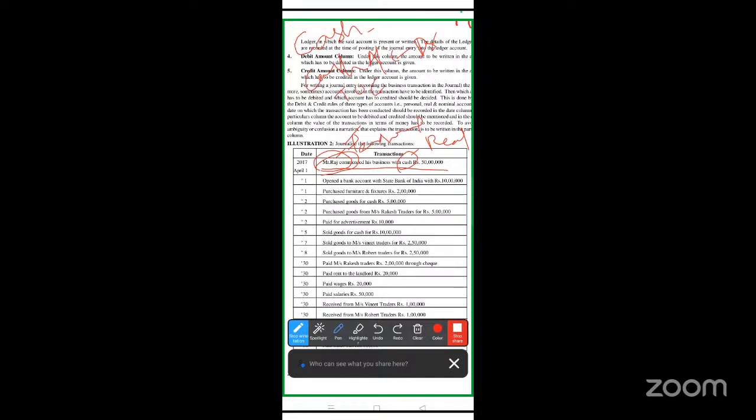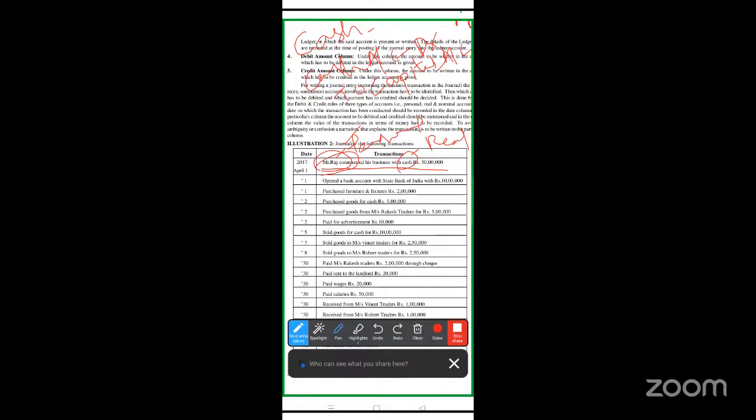So here who is giving? Raj is giving. I'm not writing his name. Credit the giver, as per the personal account rule. So I'm crediting the capital account. Who is giving this capital? Raj is giving. Instead of writing his name, we write capital account. So our entry would be cash account debit to capital account, amount 5 lakhs.